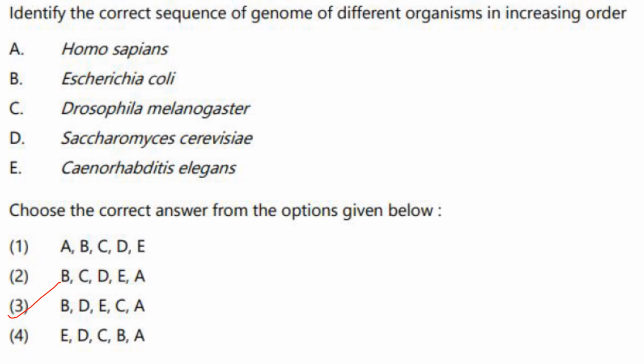Now identify the correct sequence of genome of different organisms in increasing order. Homo sapiens should come in the end, so A has to come in the end. So your option 1 is gone. We will see the others. So first one will be Escherichia coli. That's correct. Then comes Saccharomyces cerevisiae, D. Then Caenorhabditis elegans, E. Drosophila melanogaster and finally Homo sapiens. So the answer is option 3.